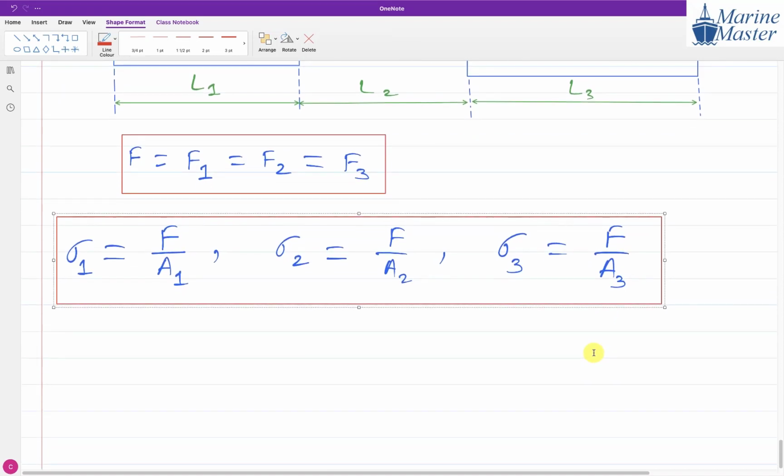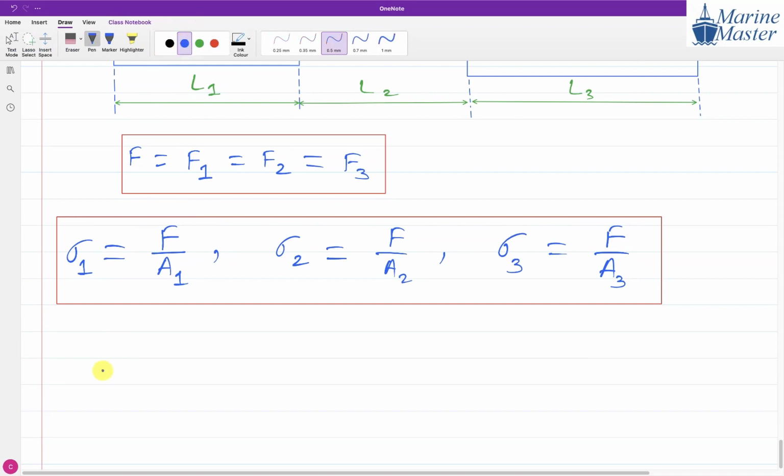Now we will see the change in length. Change in length of part 1, for any type of load. Can anyone suggest the relation of change in length? What have we seen for any type of load? See your previous discussion, go through your notes. For any type of load, what is the relation of change in length?